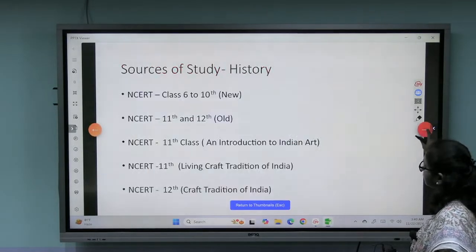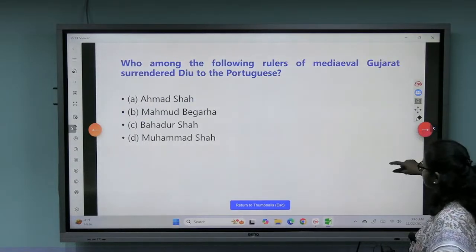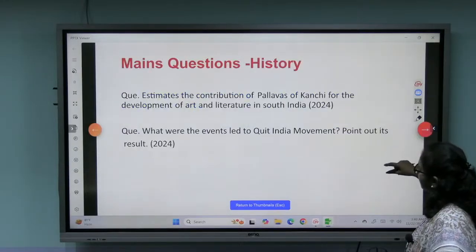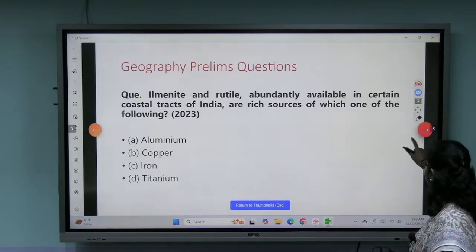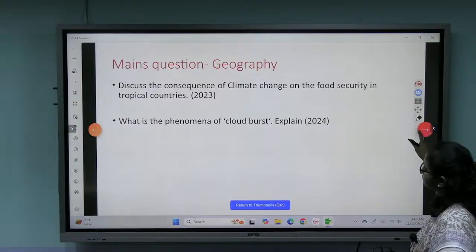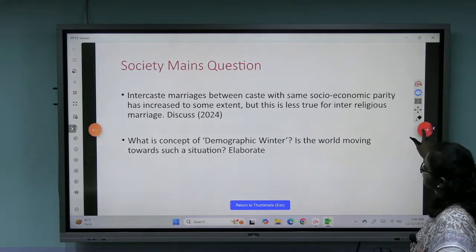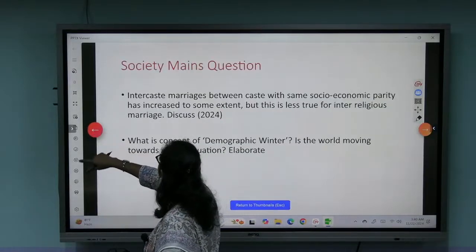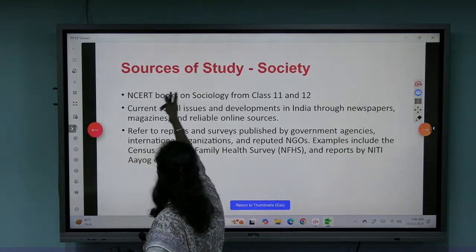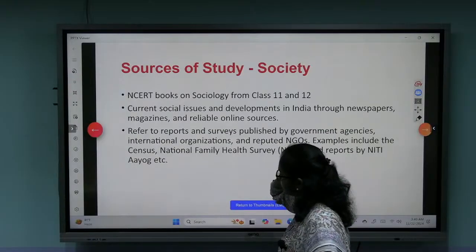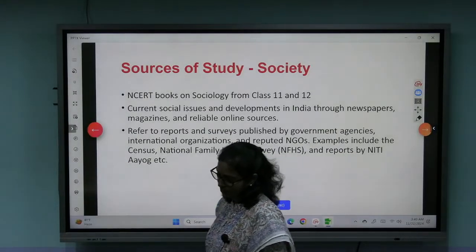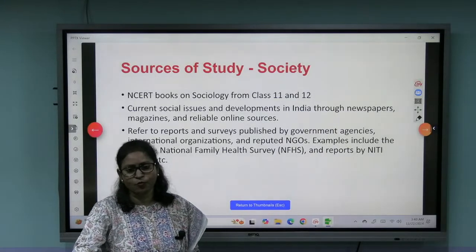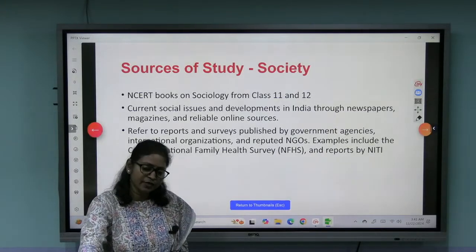Since society is more from the mains perspective, let's look into the mains. What material do you have to study? Sources of study, what you have to study for preparing for society. The society topic is quite fluid in nature, more dynamic.